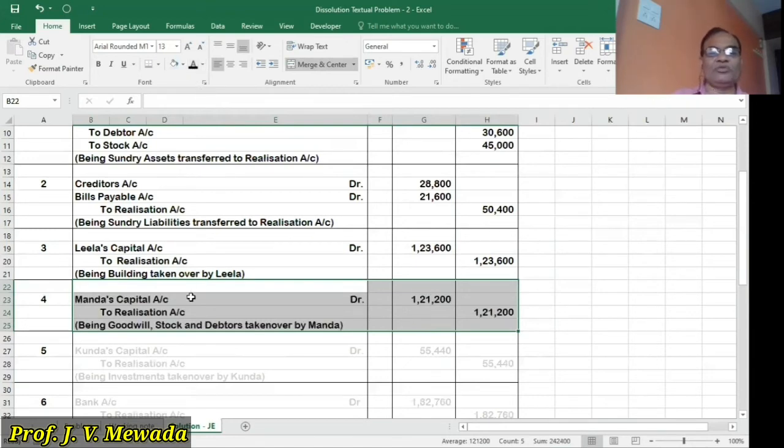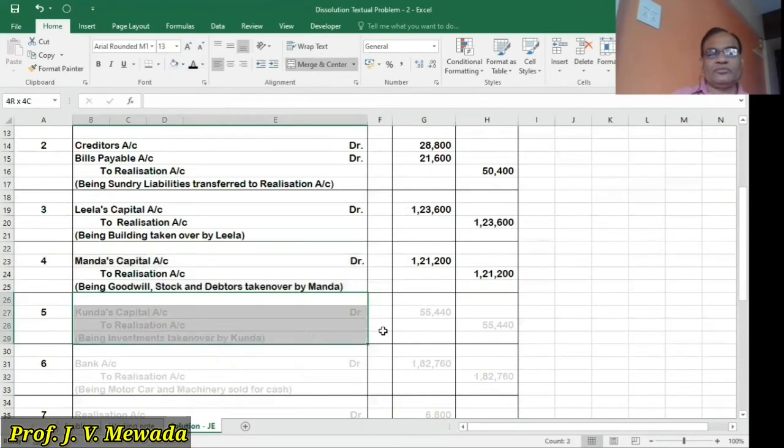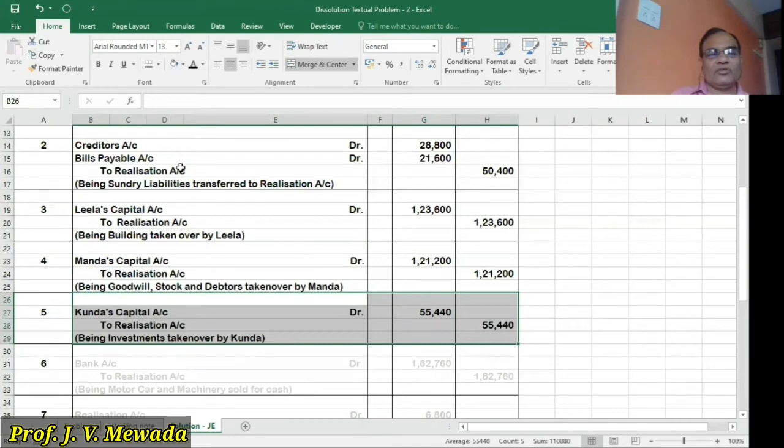So Manda's capital account to realization account, again 1,21,200. That's the total. Then Kunda took over the investment. So Kunda's capital account to realization account, 55,440. So all the partners are debited here and realization account is credited.